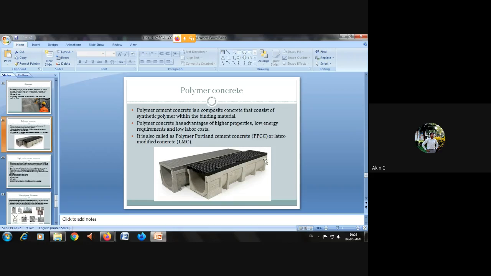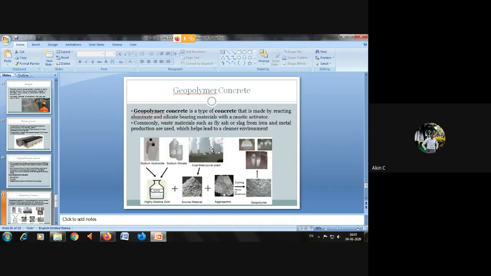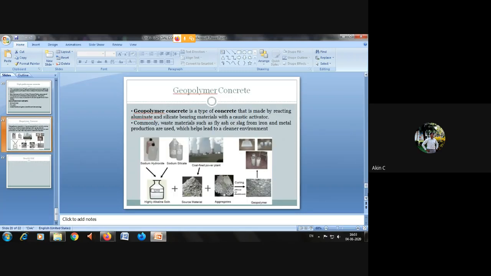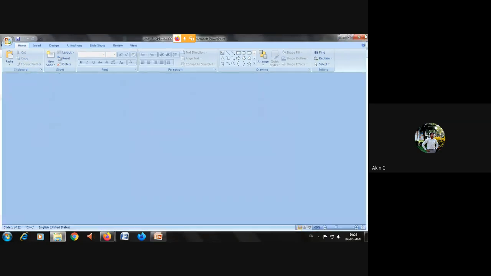And this is called polymer concrete. With the help of rubber or some plastic agent, they make septic tanks or channels or pipe laying equipment, etc. And high performance concrete. So these are the concrete applications. We can call it special concrete. That is what your unit topic is, special concrete. So these are the things which you have already taken in your class hours.